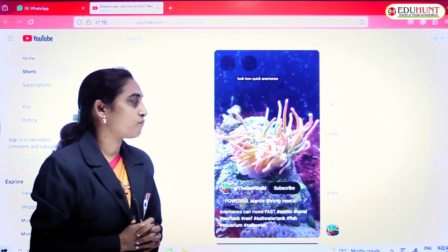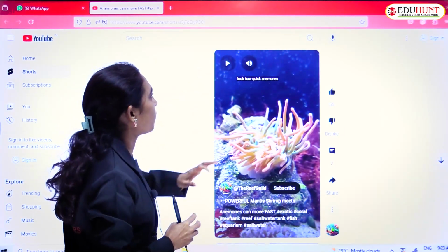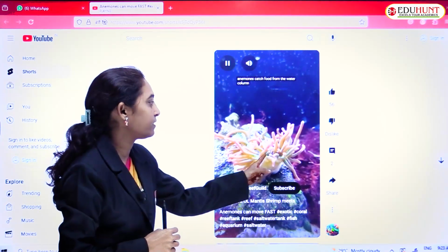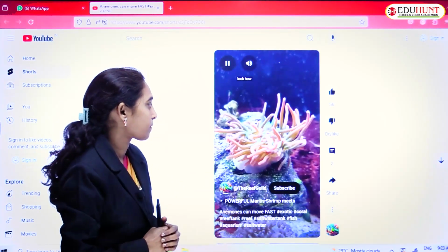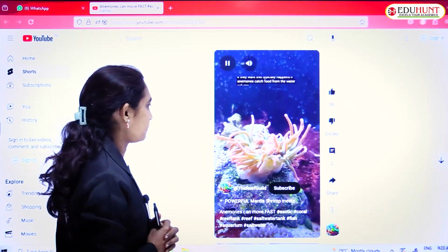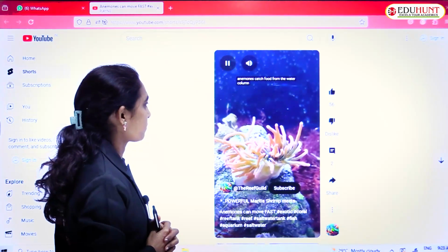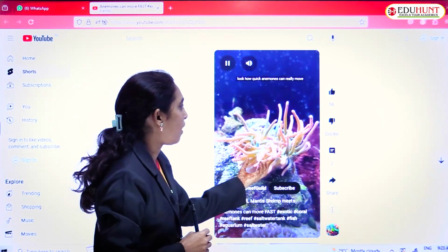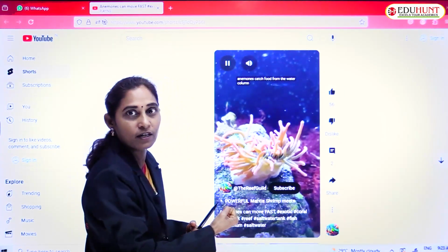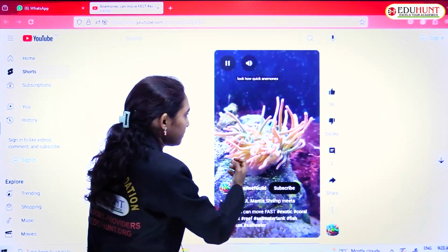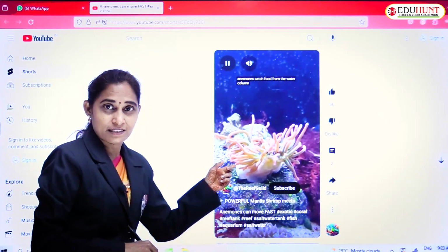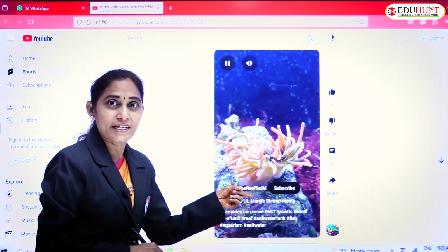In this video you can find the movement of sea anemone. These are the tentacles. It is a polyp. You can see how the food is being captured by the tentacles. They are just trapping the food and grabbing it. So from this we can say that it is mainly a feeding form.